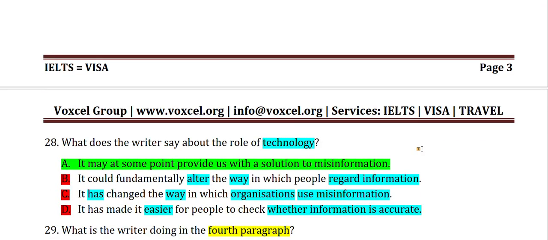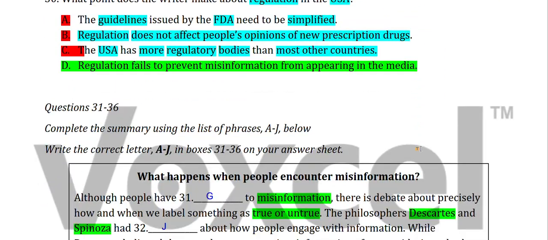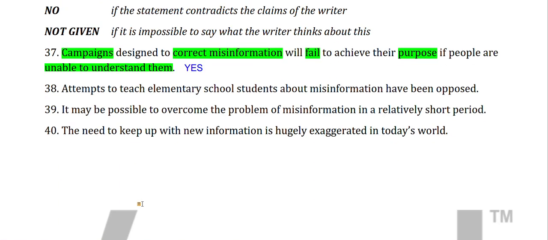So in simple terms, our answer to this question is yes. If you want them to be persuasive or successful, in other terms, audiences need to understand them. Comprehend them means understand them. 38. Attempts to teach elementary school students about misinformation have been opposed.